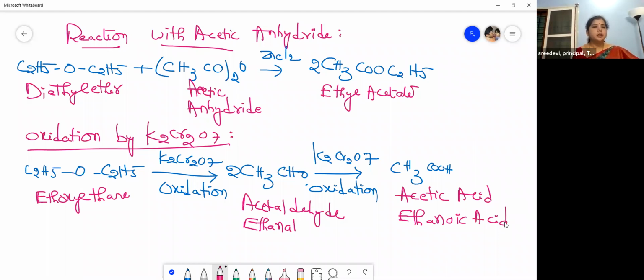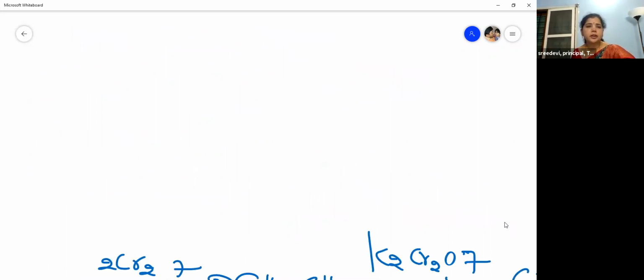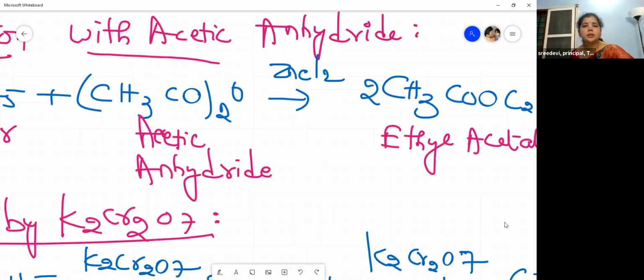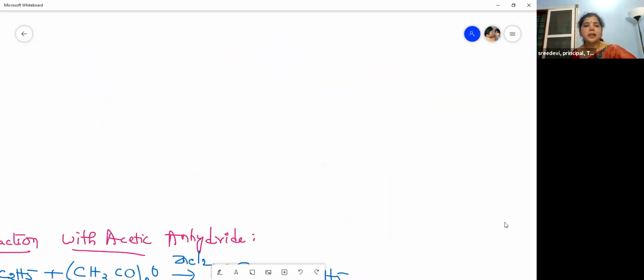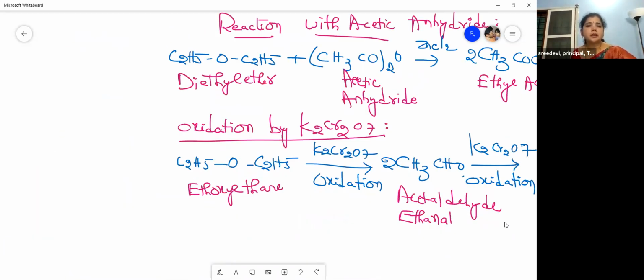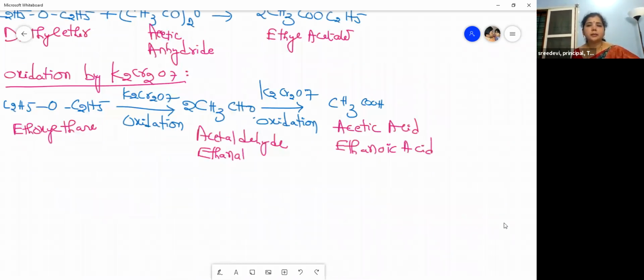We have finished this. This is the oxidation by potassium dichromate. So now let us move to the last reaction. This is nothing but the burning or combustion. What is combustion? Can you tell me, children? The complete burning of a substance is called combustion.